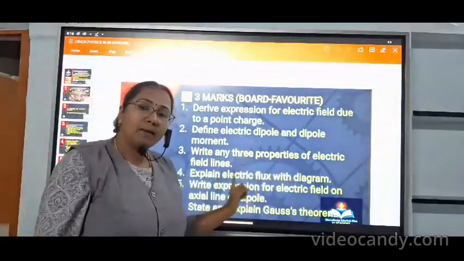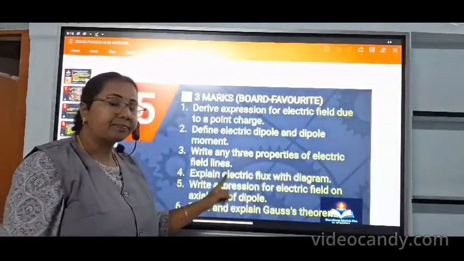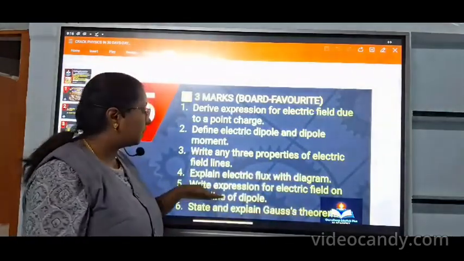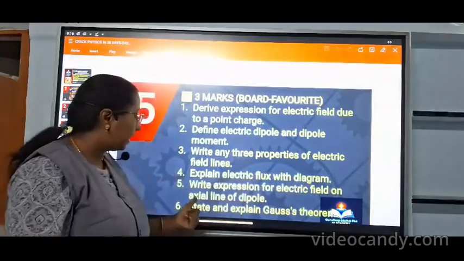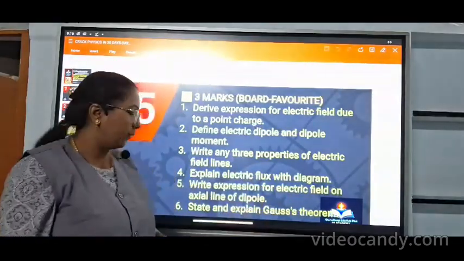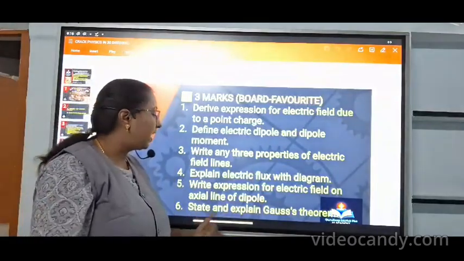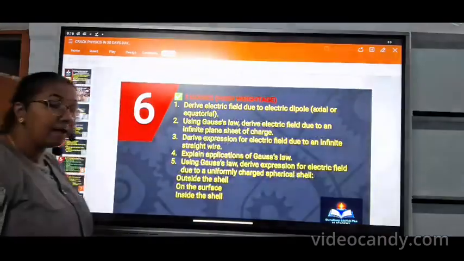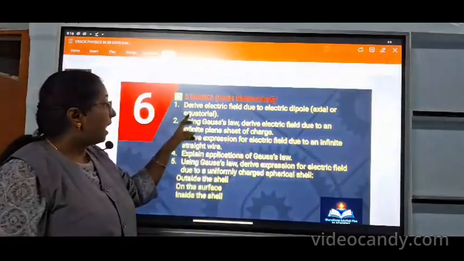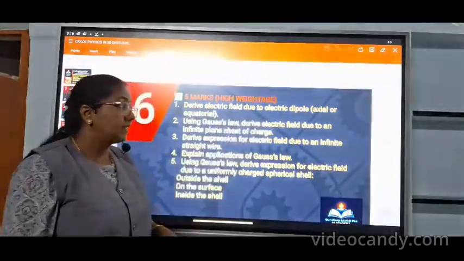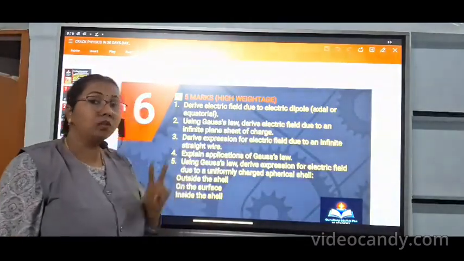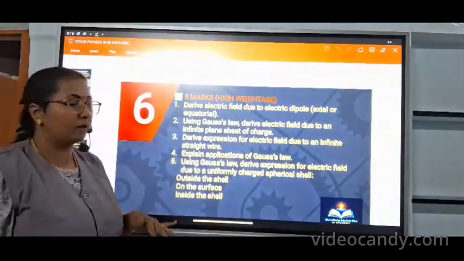And any 3 properties of electric field line, and explain the electric flux with a diagram, and expression for the electric field on an axial line of a dipole. Okay, and state and explain Gauss theorem. And the next final question: derive electric field due to an electric dipole, either axial or equatorial line. So both are very important, 3-mark or 5-mark questions.